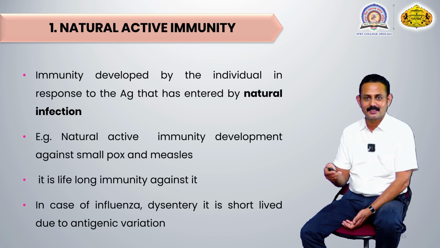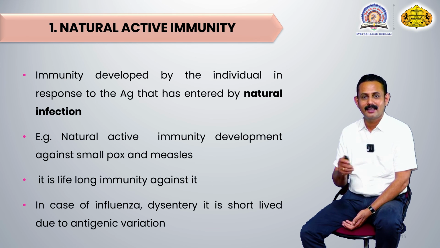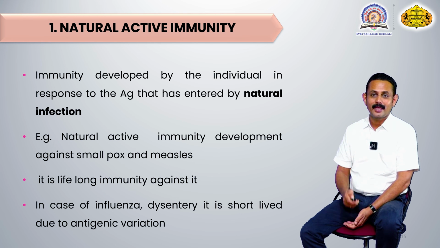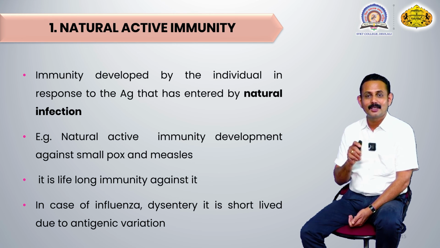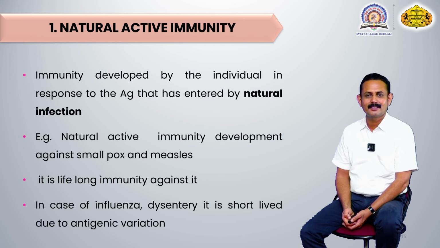After a few days, we will again get the same type of infection, because the next time, that influenza virus or dysentery-causing bacteria changes its antigenic nature. That's why the immune system considers them as a new one and again starts to fight against them. But in case of smallpox and measles, it is the totally opposite case, because they are antigenically stable viruses. That's why against such diseases, we get lifelong protection.